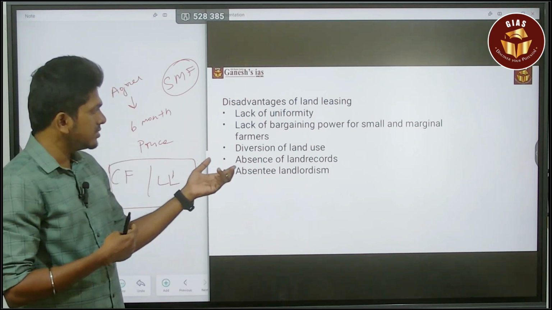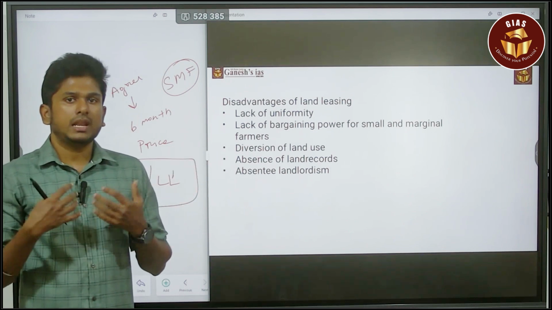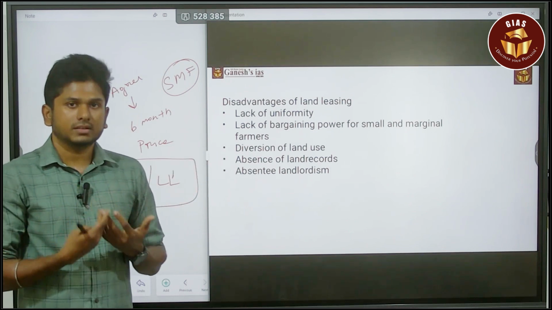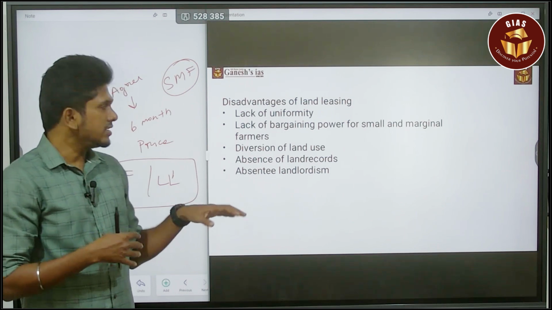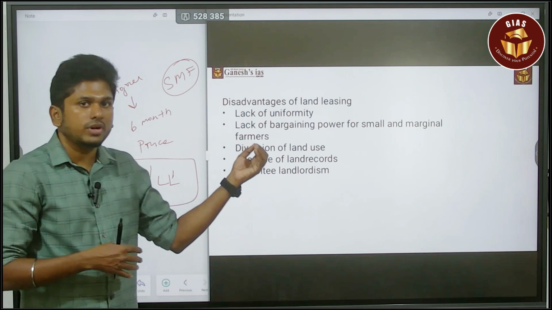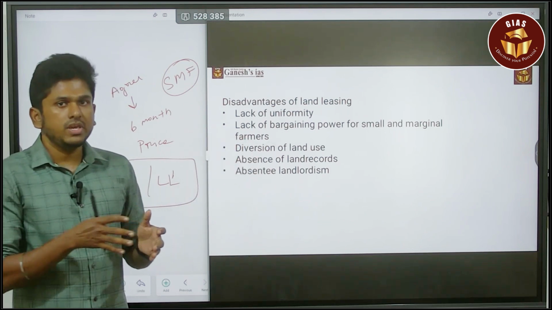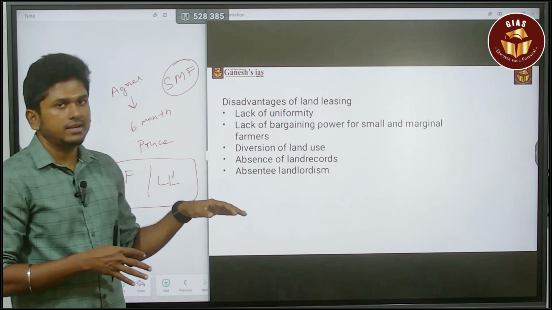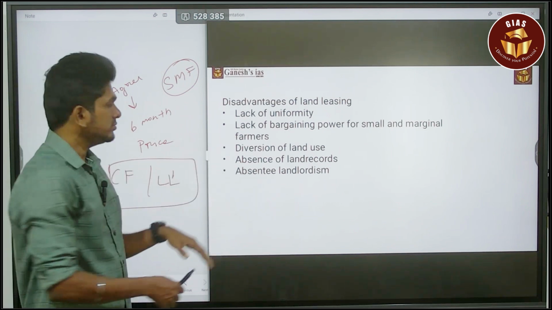Another thing is the absence of land records. In rural areas, many people lack land records. That is also one of the major concerns. In that scenario, they can't go for a land leasing agreement. So these are the major concerns when it comes to land leasing. This many issues are there.